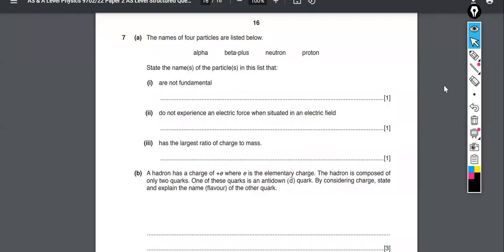The names of 4 particles are listed below: alpha, beta plus, neutron, proton. State the name or names of the particles in this list that are not fundamental. Alpha, neutron, proton. There we go. Those are not fundamental particles.